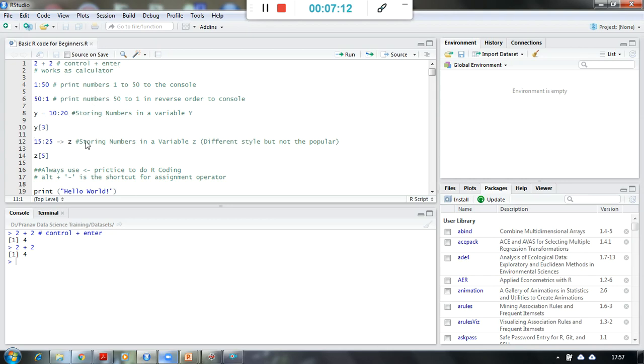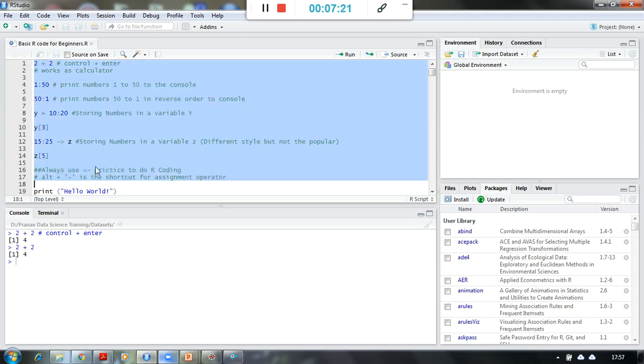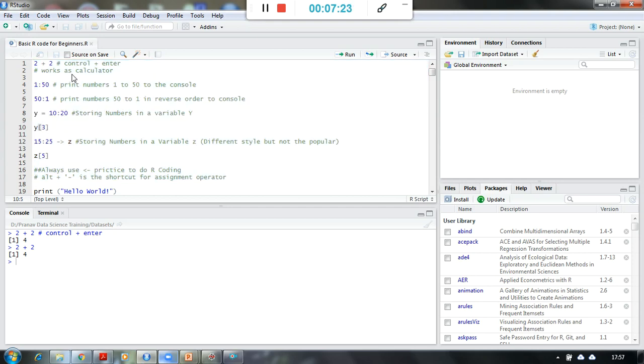So what is the difference between these two areas? The difference is I can save this code for reusability. Like if suppose I write few lines of code, and if I want to use it again and again, I can simply save this file by clicking the save option.